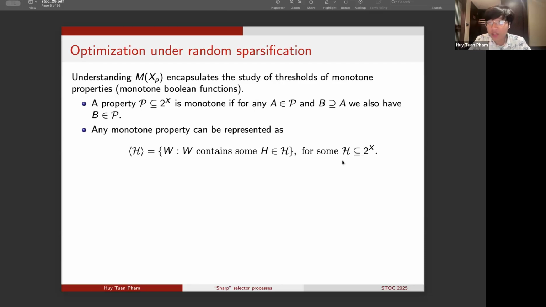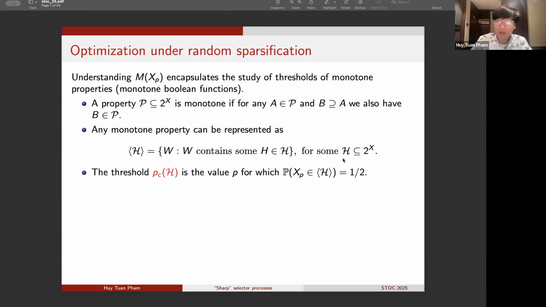Now, given a collection script H of subsets of X, let me denote by bracket of H the property over subsets of X that consists of the sets W, where W contains at least one of the sets H from the family script H. It is easy to see that bracket H is a monotone property, and we will conveniently use the simple observation that in fact any monotone property can be written in the form bracket H for a suitable family of sets script H. Now I will usually refer to the family of sets script H as the family of target sets or target structures.